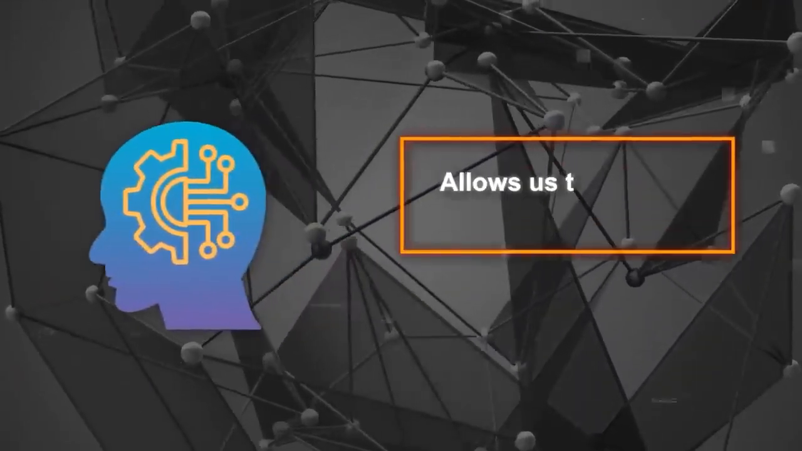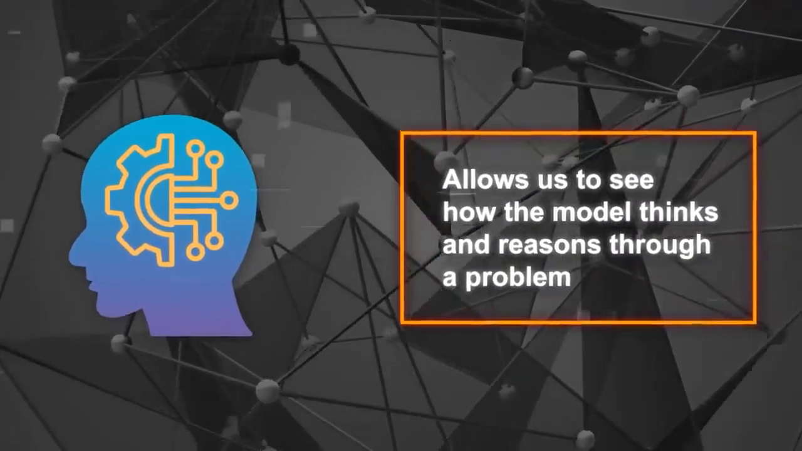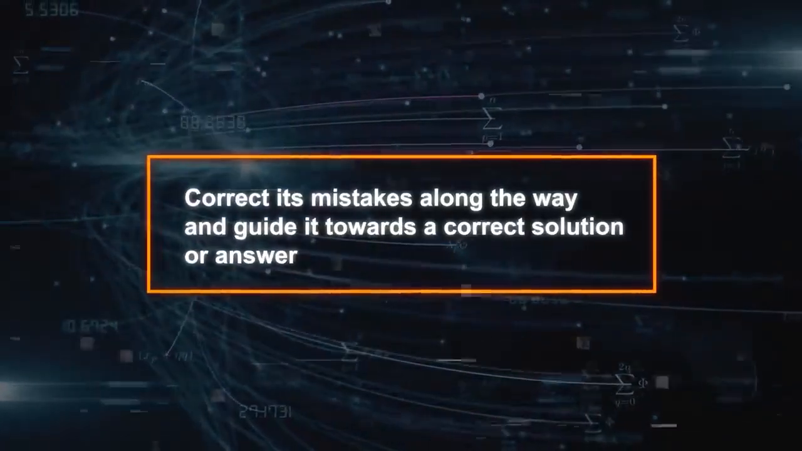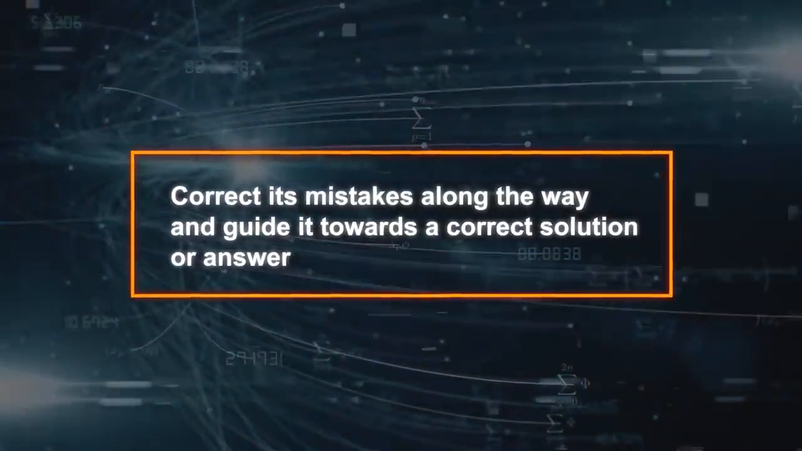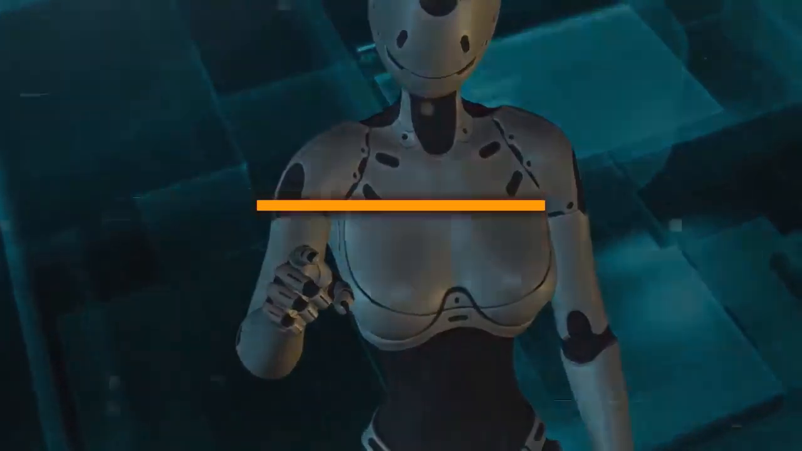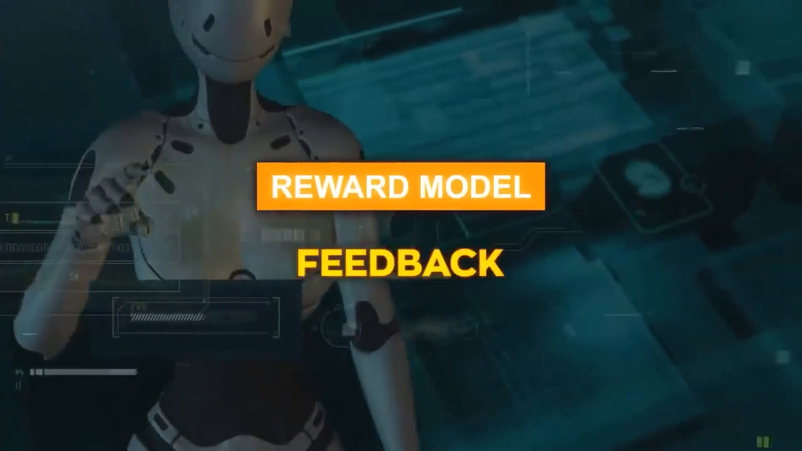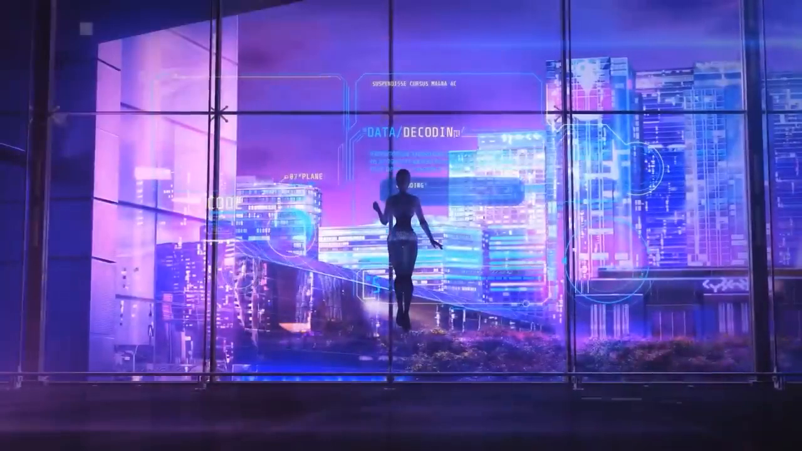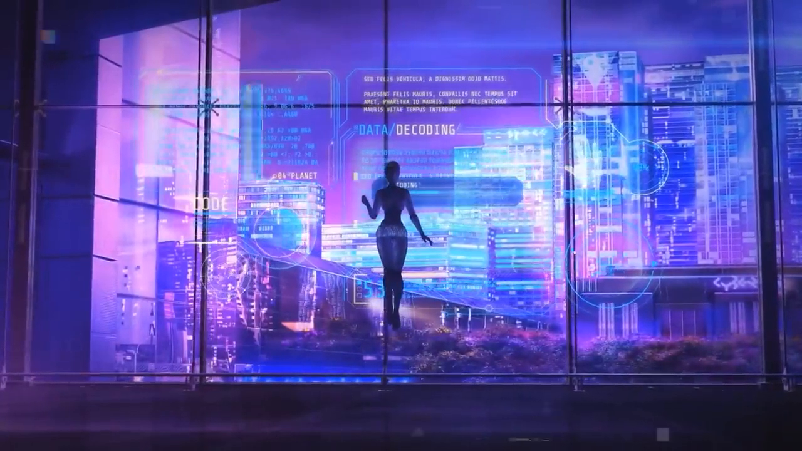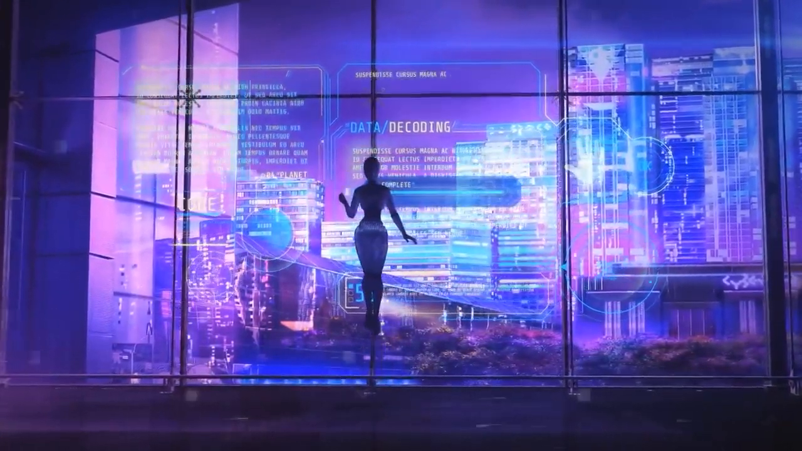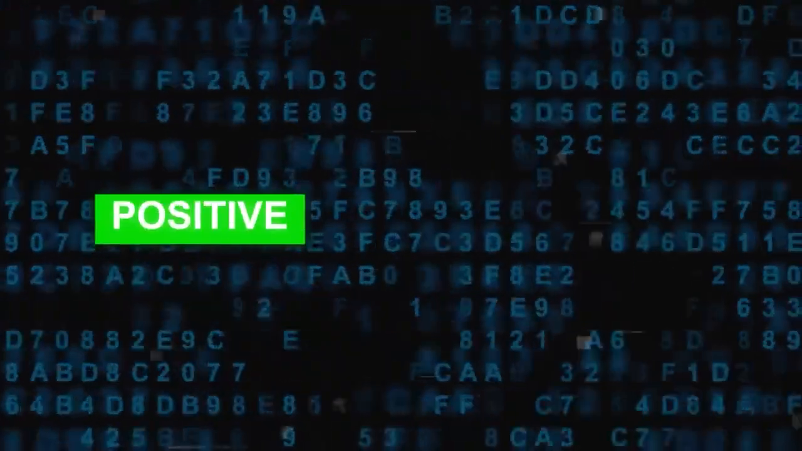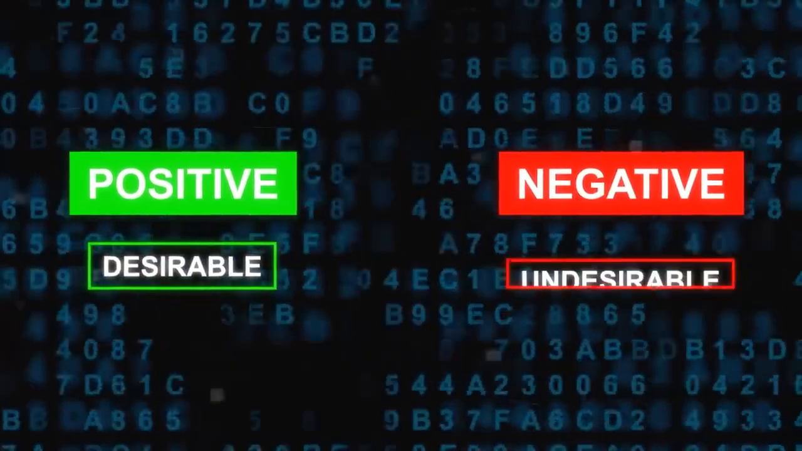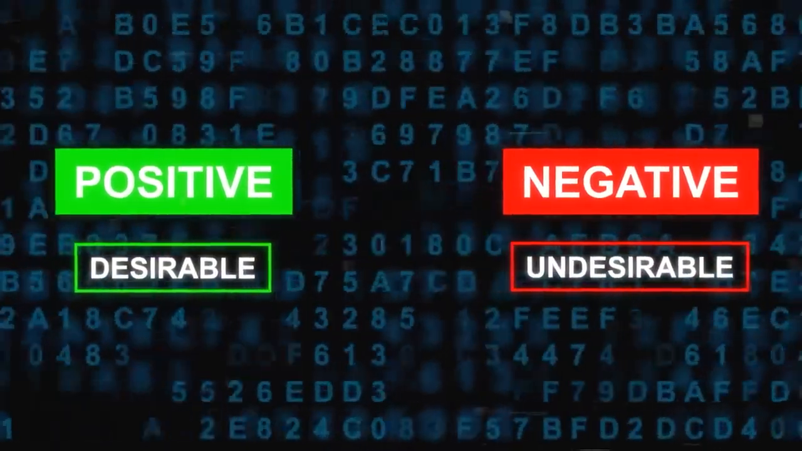Process supervision allows us to see how the model thinks and reasons through a problem. It also allows us to correct its mistakes along the way and guide it towards a correct solution or answer. It works by training a reward model that can provide feedback for each step of reasoning based on human annotations. A reward model is an AI model that can assign a numerical value, a reward, to any input.